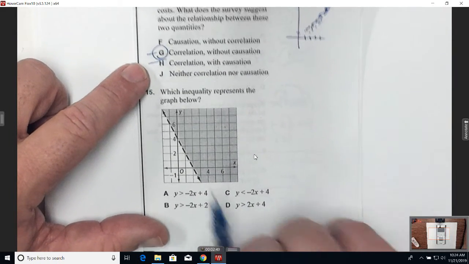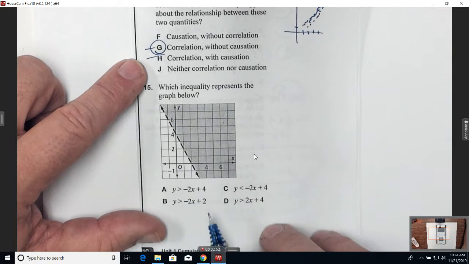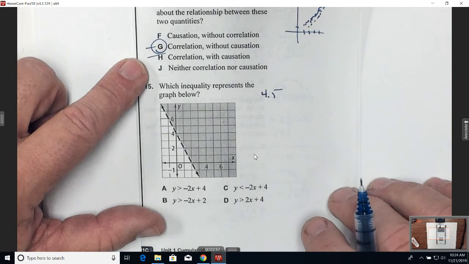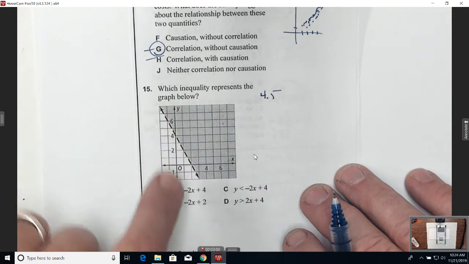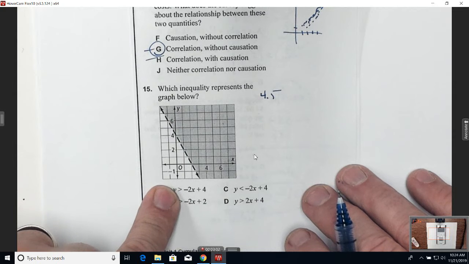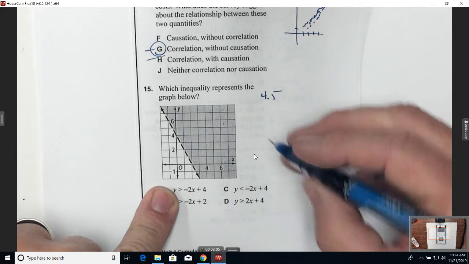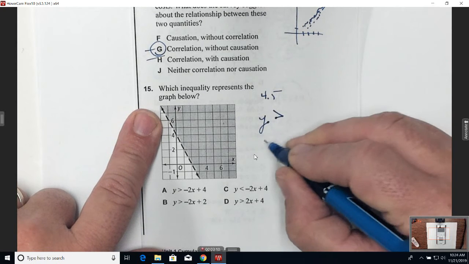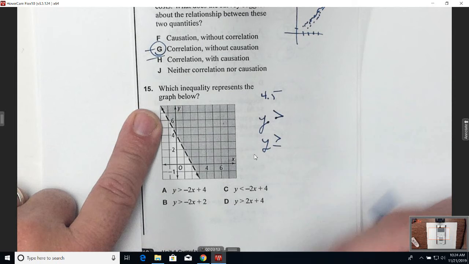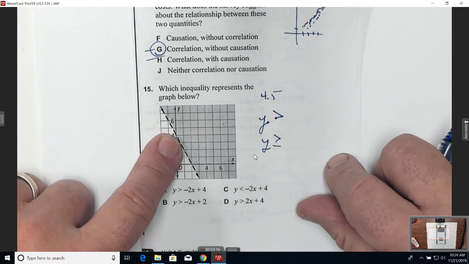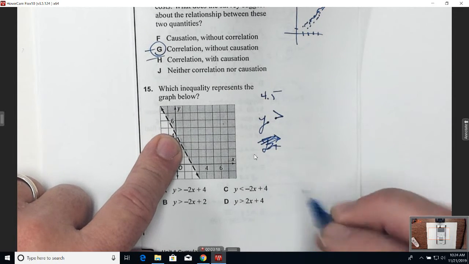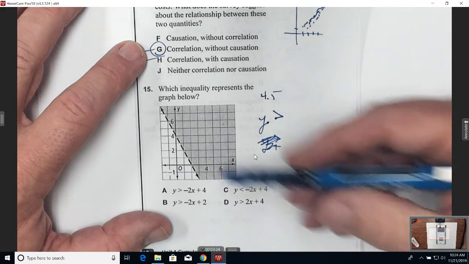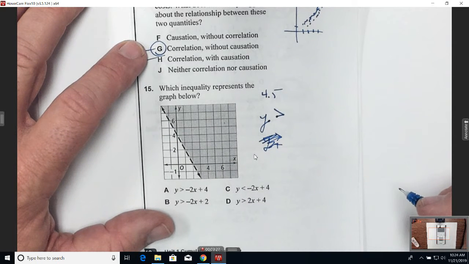All right, let's look at 15. Which inequality represents the graph below? Now, this is just from what we got through doing in lesson 4 or 5. How do you graph an inequality? Okay, well, where's the shading? It's above or below that boundary line? It's above it. So that means my shading would be above, which means greater than, or greater than or equal to if I shade above a line. Now, I have to look at the line. If it's a dashed line, it's not going to be an equal to, because those are solid lines. So I know that this is going to be y is greater than whatever the equation of that boundary line is. What is the equation of that boundary line?